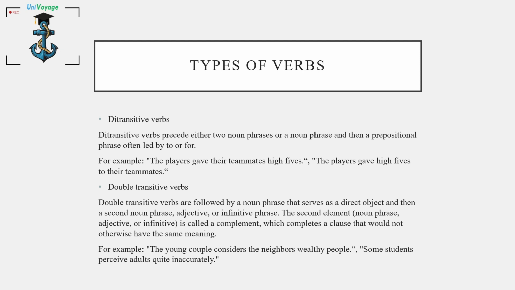Number four, double transitive verbs. Double transitive verbs are followed by a noun phrase that serves as its direct object and then a second noun phrase, adjective, or infinitive phrase. The second element, that is noun phrase, adjective, or infinitive, is called a complement, which completes a clause that would not otherwise have the same meaning. For example, the young couple considers the neighbors wealthy people. Some students perceive adults quite inaccurately.